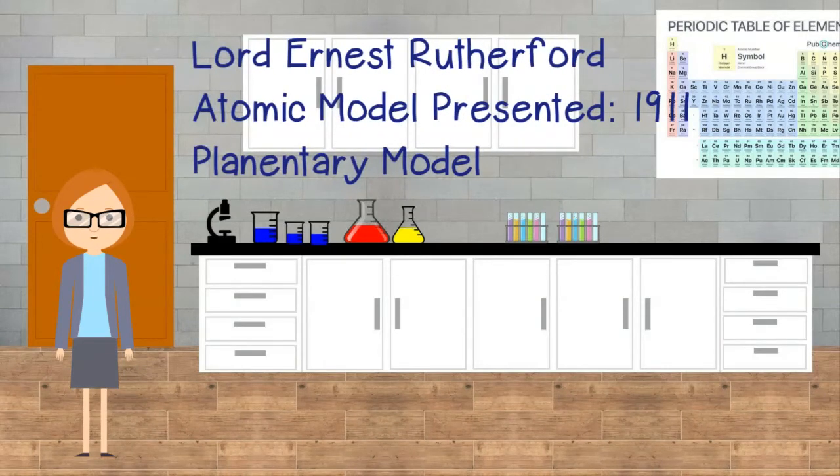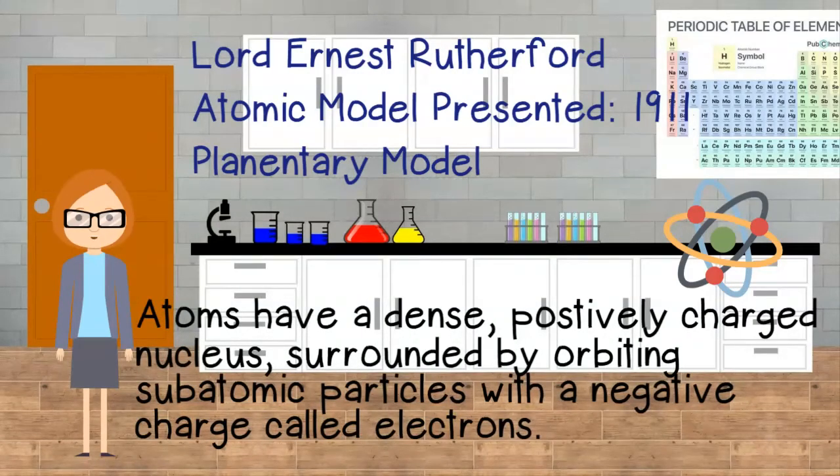The next model of the atom was introduced by Lord Ernest Rutherford in 1911. This is the model that many people are familiar with. Rutherford's model is referred to as the planetary model of the atom. Rutherford believed that there was a dense, positively charged nucleus surrounded by orbiting subatomic particles with a negative charge called electrons.